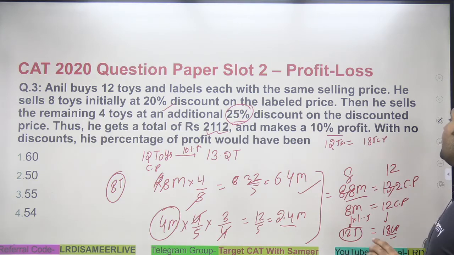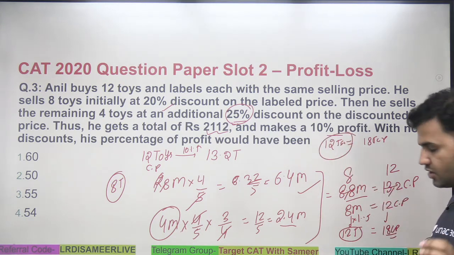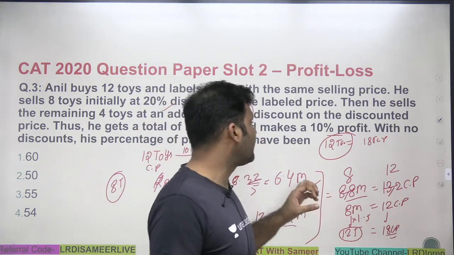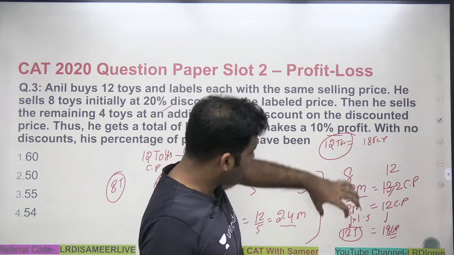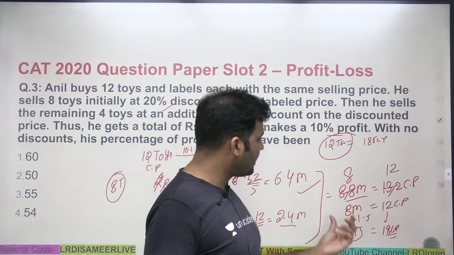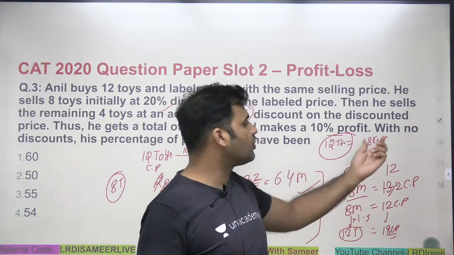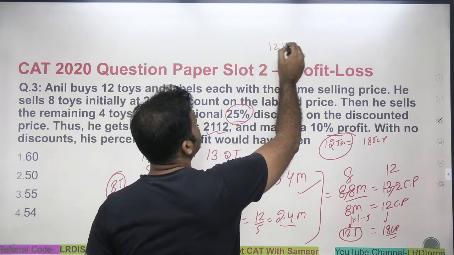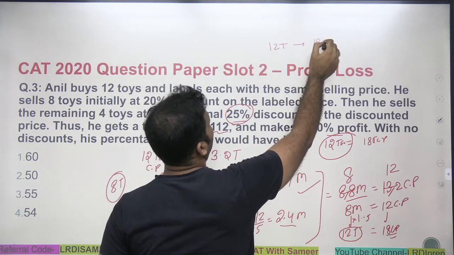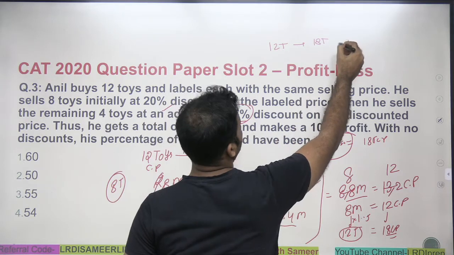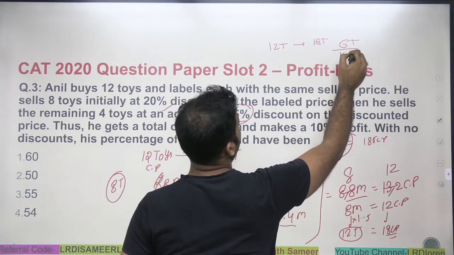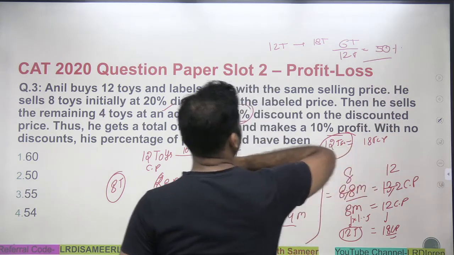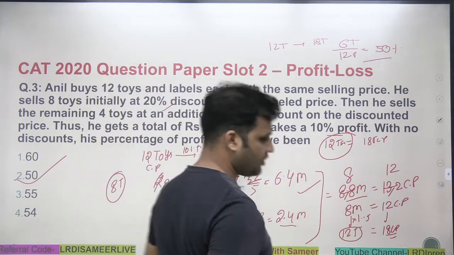So whatever he is investing on 12 toys, the label price of the 12 toys is giving him the cost price of 18 toys. So on the investment of 12 toys, he is getting 18 toys. So there's a profit of 6 toys on the investment of 12 toys. So can I say the profit would be 50%? That's the answer of the question. That is option number 2.